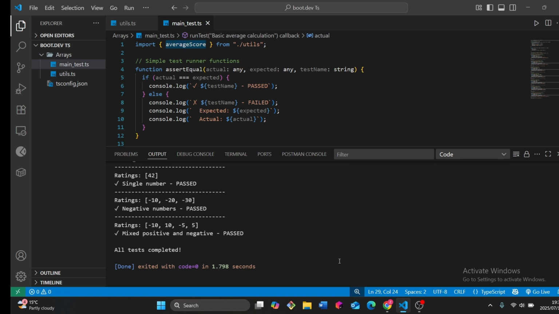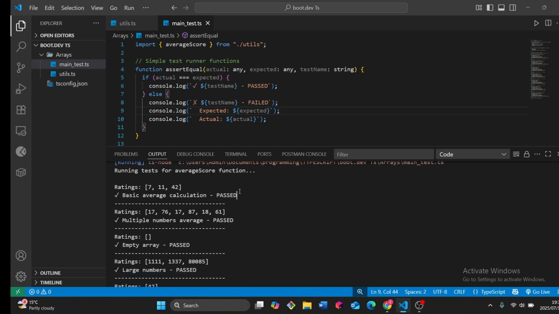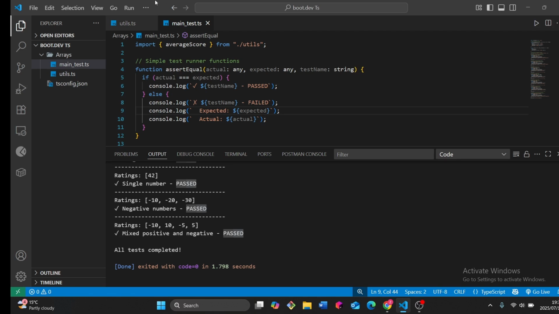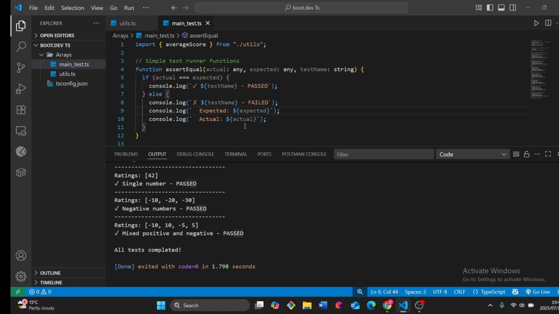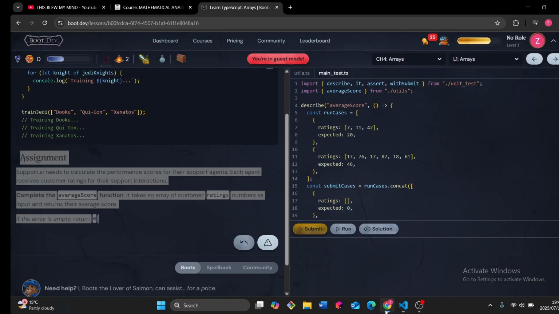Now I decided to run. What? I did not even change anything. Okay, all tests passed. This one passed, this one passed, so all the tests passed. I don't know what was going on, why we were getting an error initially. I didn't change anything, did I? I just did this, but this was inferred obviously. But let's just move on.